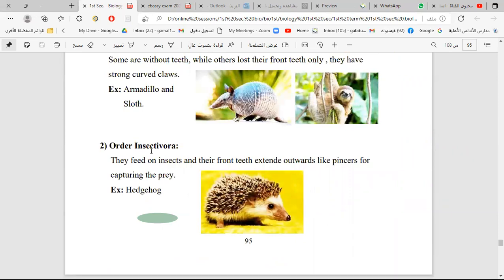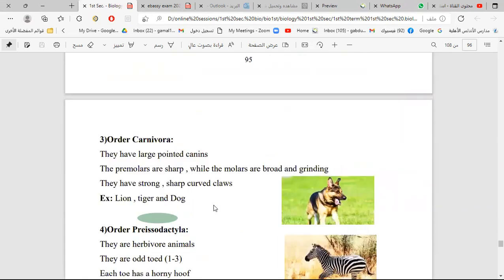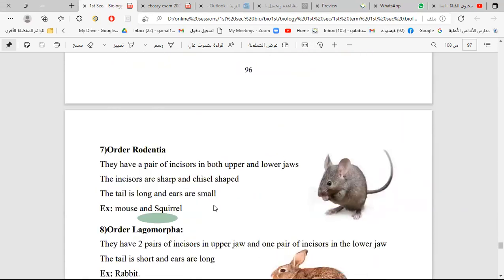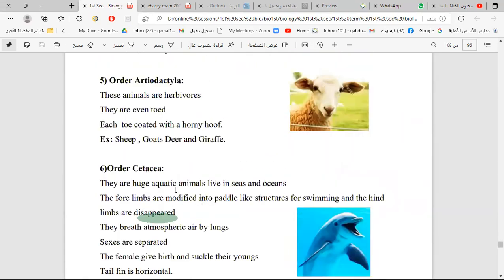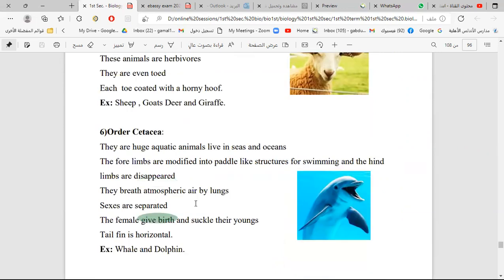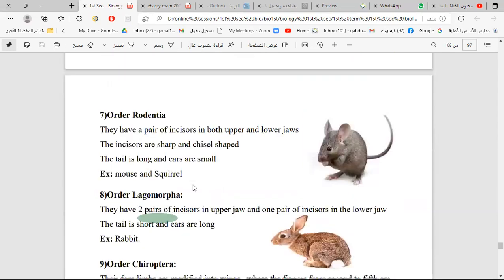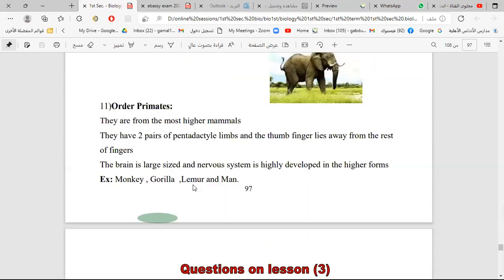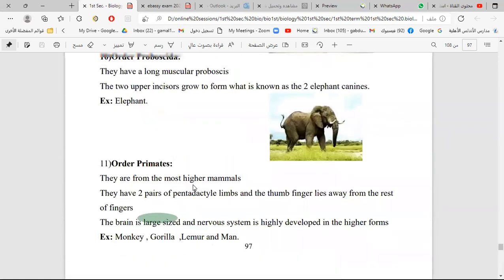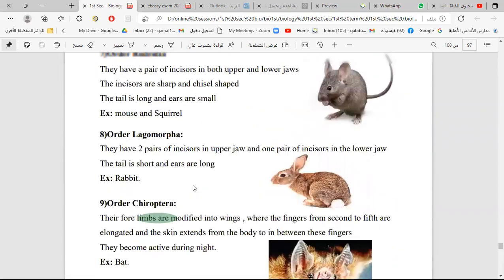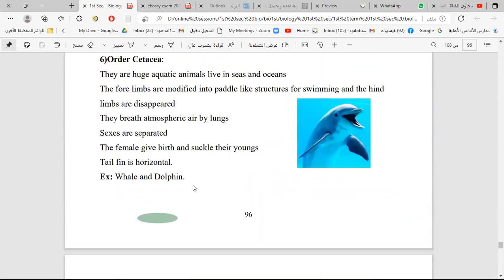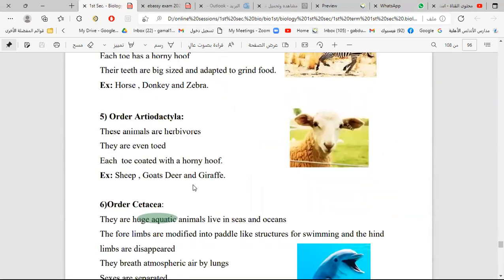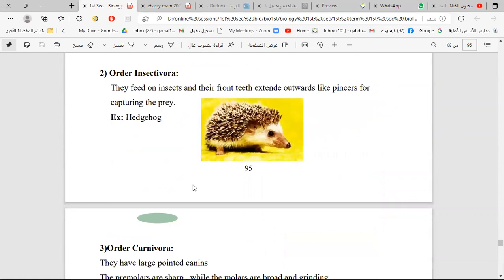But the order of whale is Cetacea. What is the order for the bat?